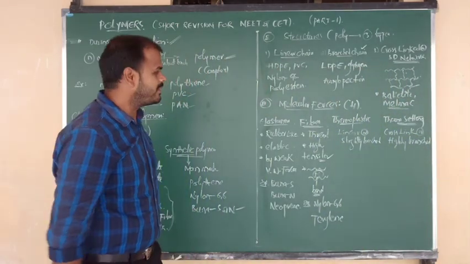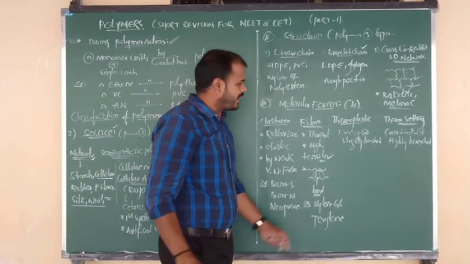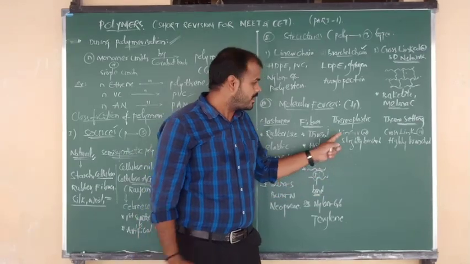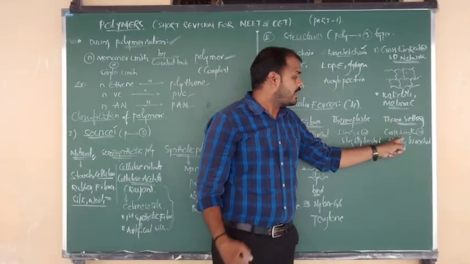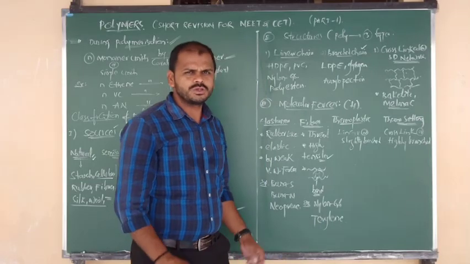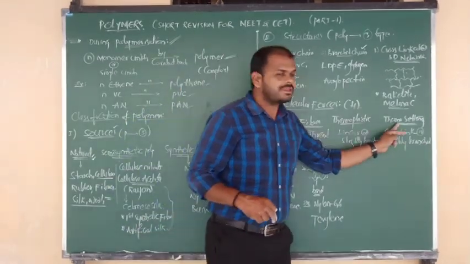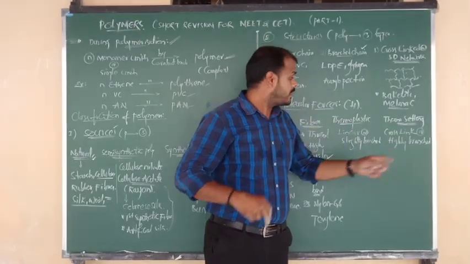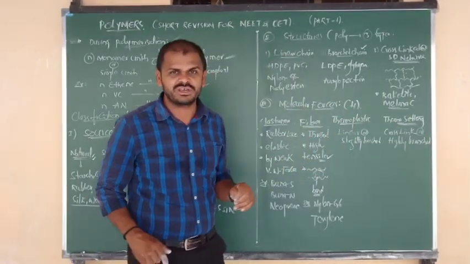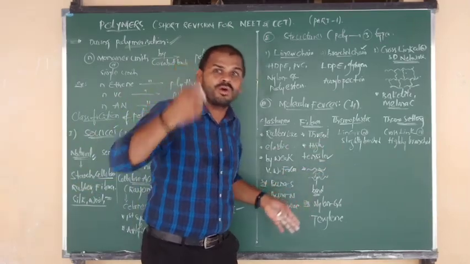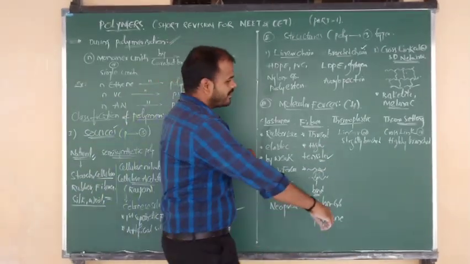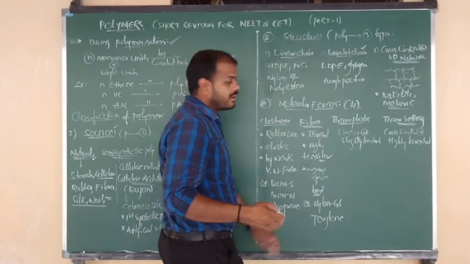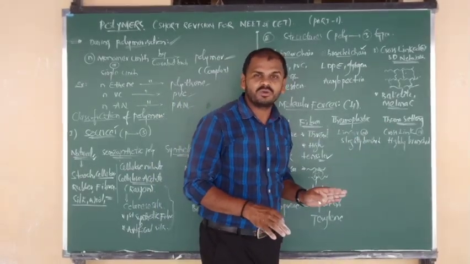Okay, beta? Good. Let me explain, listen carefully. Which type of structures do they have? I have told you: thermoplastic, linear or slightly branched; thermosetting, cross-linked or highly branched. So which may have more toughness? Thermosetting, because it contains more cross-links and is also highly branched in nature. To break all the bonds you require more energy.